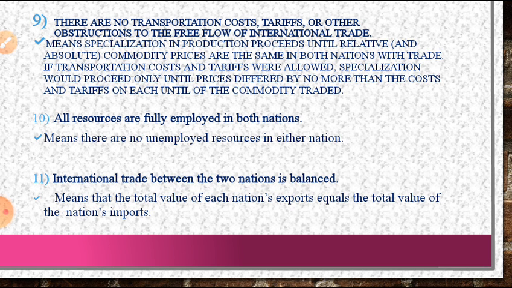Then all resources are fully employed in both nations. So there are no idle resources. Whatever resources they have, they will employ in both nations. Then international trade between the two nations is balanced. So there is a balance of trade in both the countries.